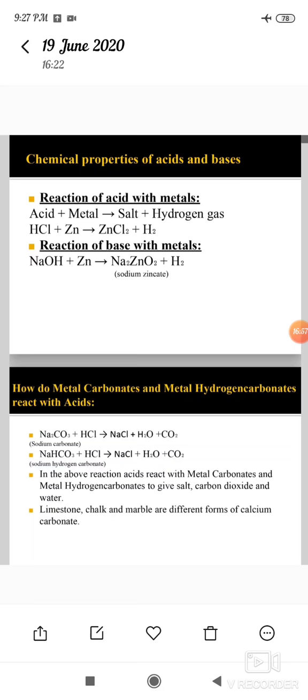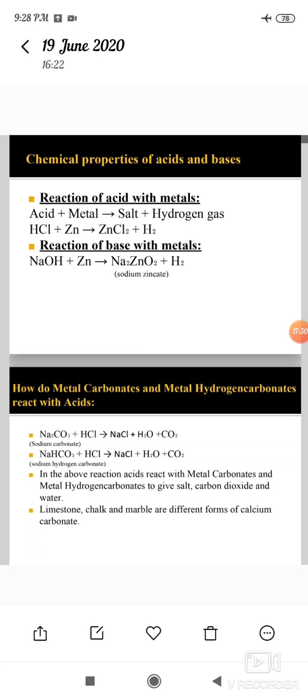When carbon dioxide gas is passed through lime water, it turns milky due to the formation of calcium carbonate, whose formula is CaCO3.